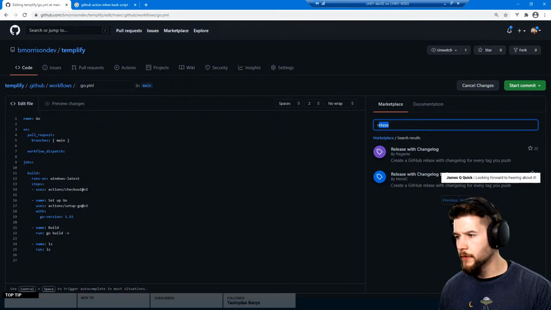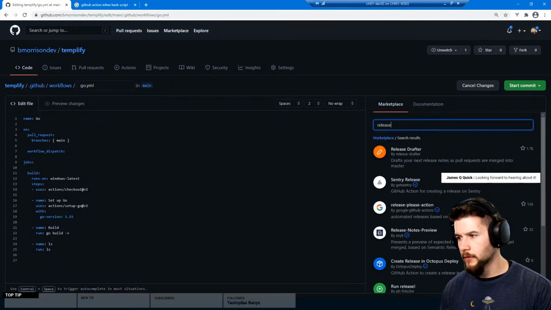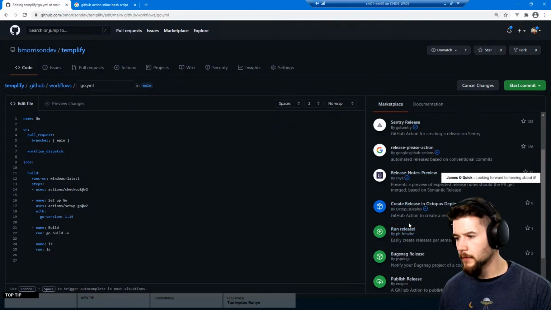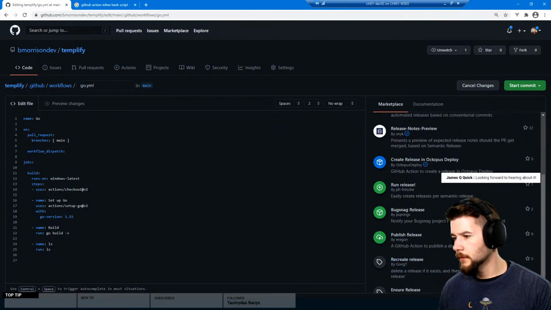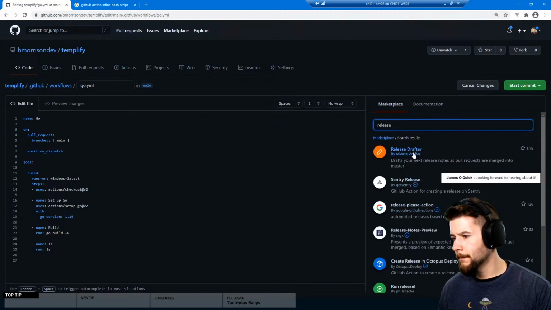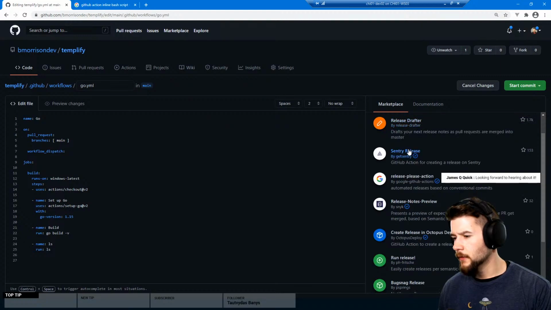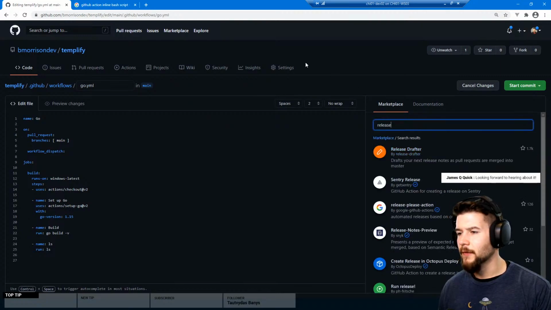There was an official one. Release. My GitHub. Drafts your next release notes as pull requests are merged into master. No, this isn't it. There was a GitHub action.